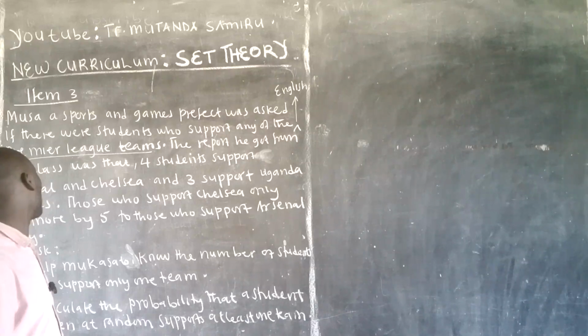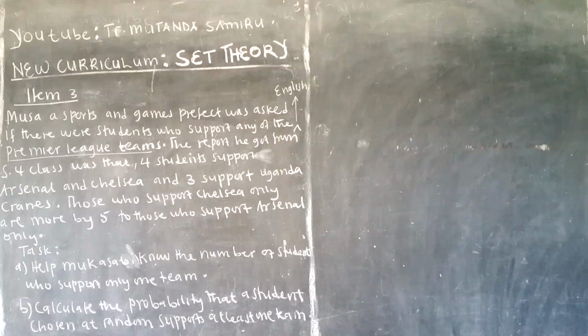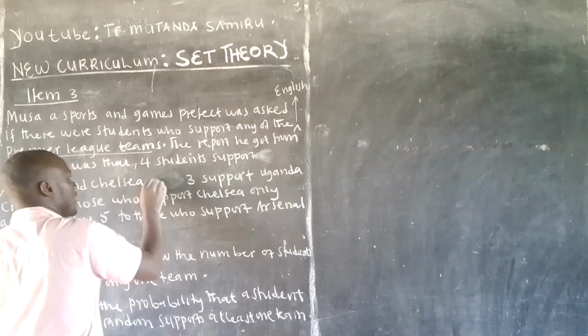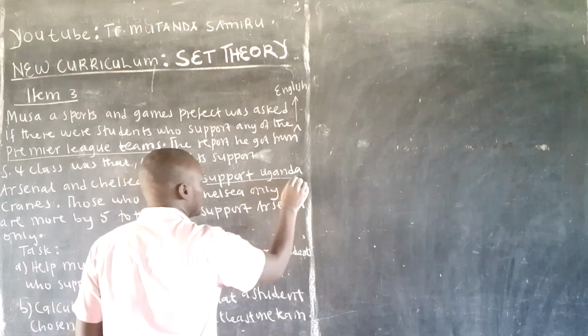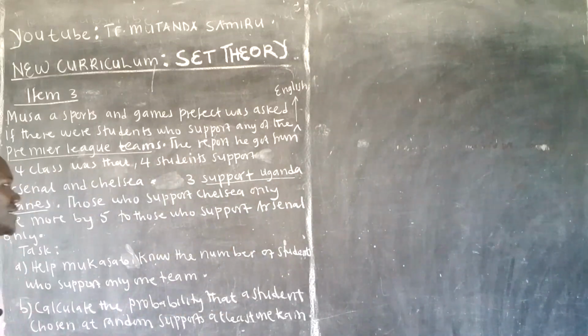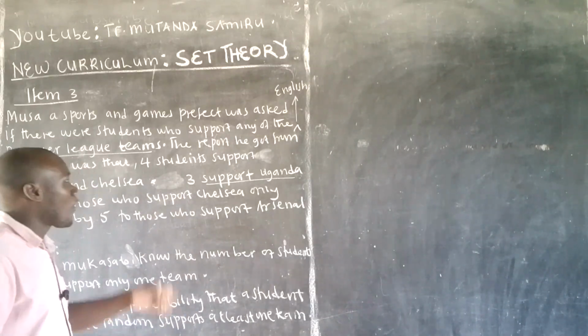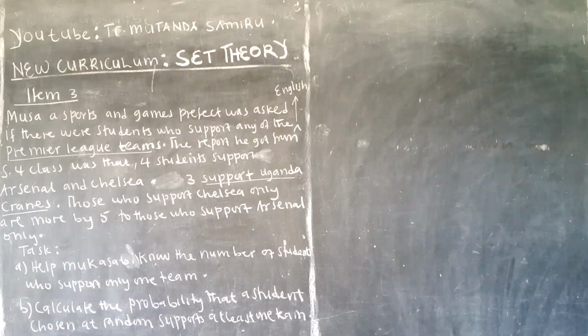The report he got from senior 4 class was that 4 students support Arsenal and Chelsea. There should be a full stop there. Continue. 3 support Uganda Cranes. Take note. But realize that in the English Premier League, the Uganda Cranes is not there. Uganda Cranes is a team in Africa, while the English Premier League is for England. So you must be knowing that.